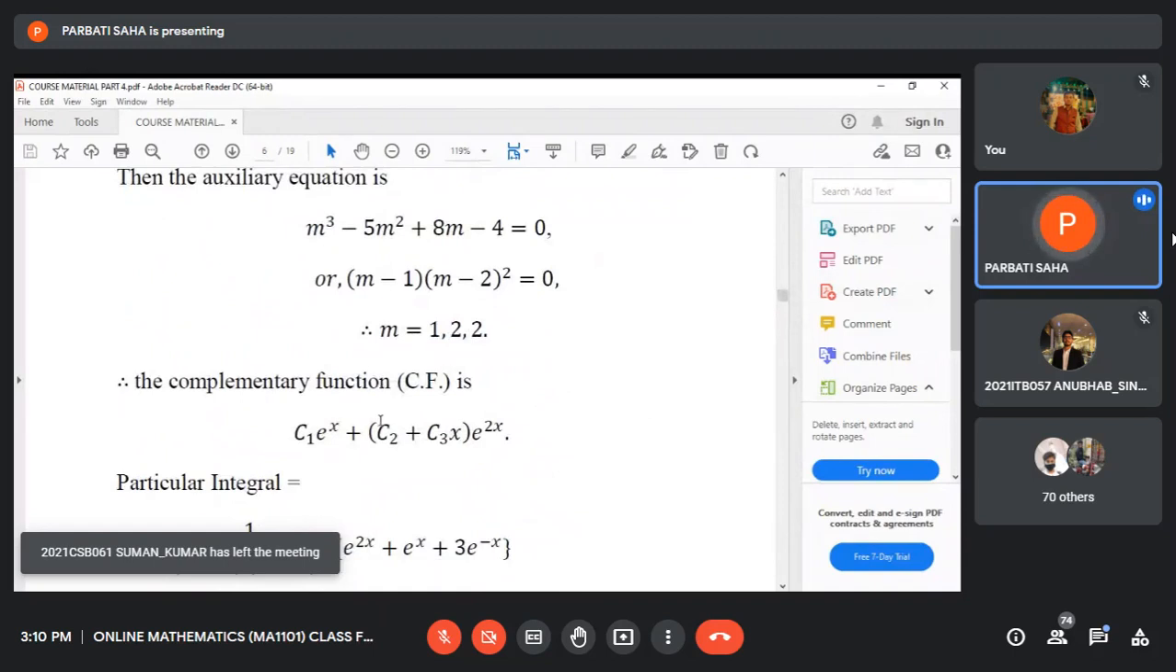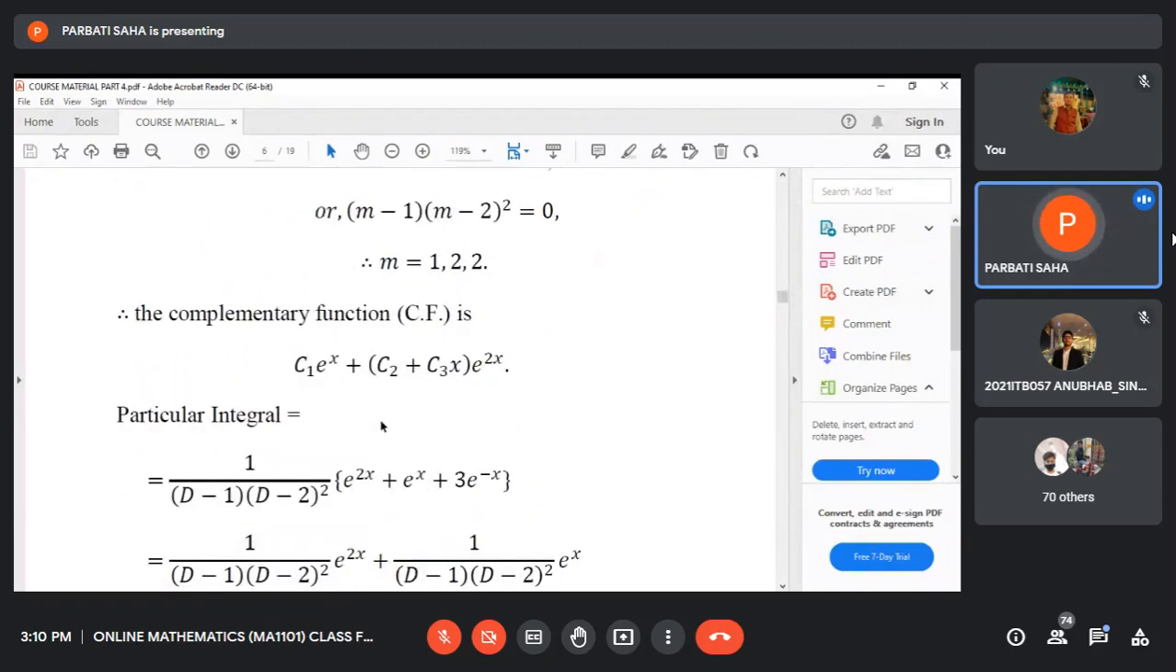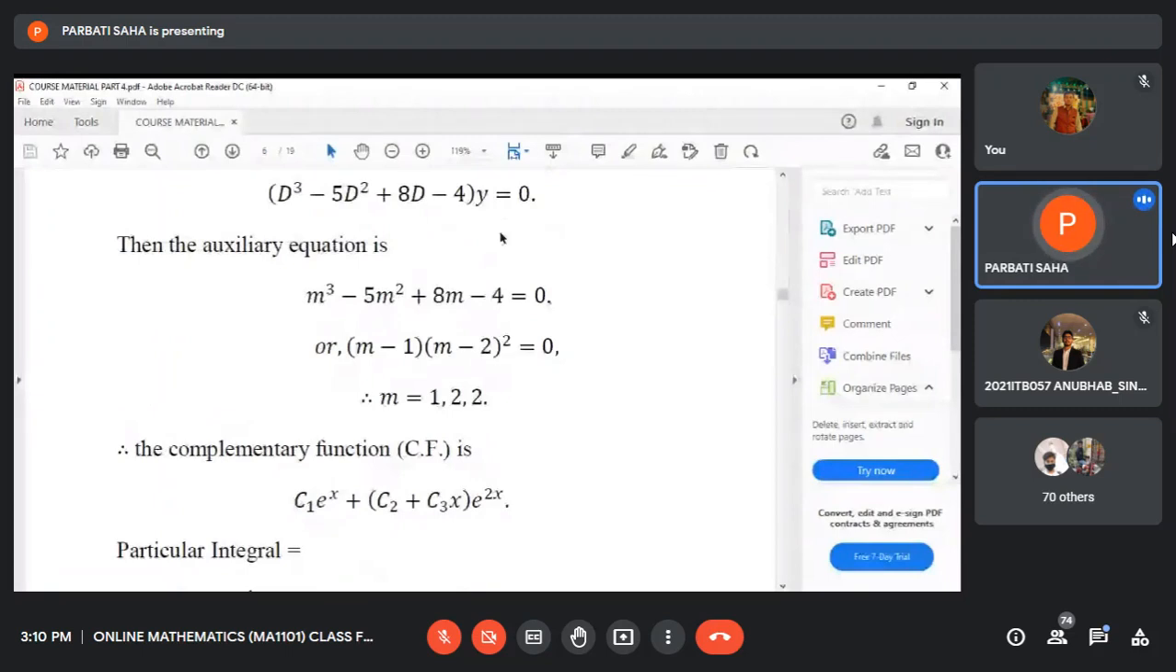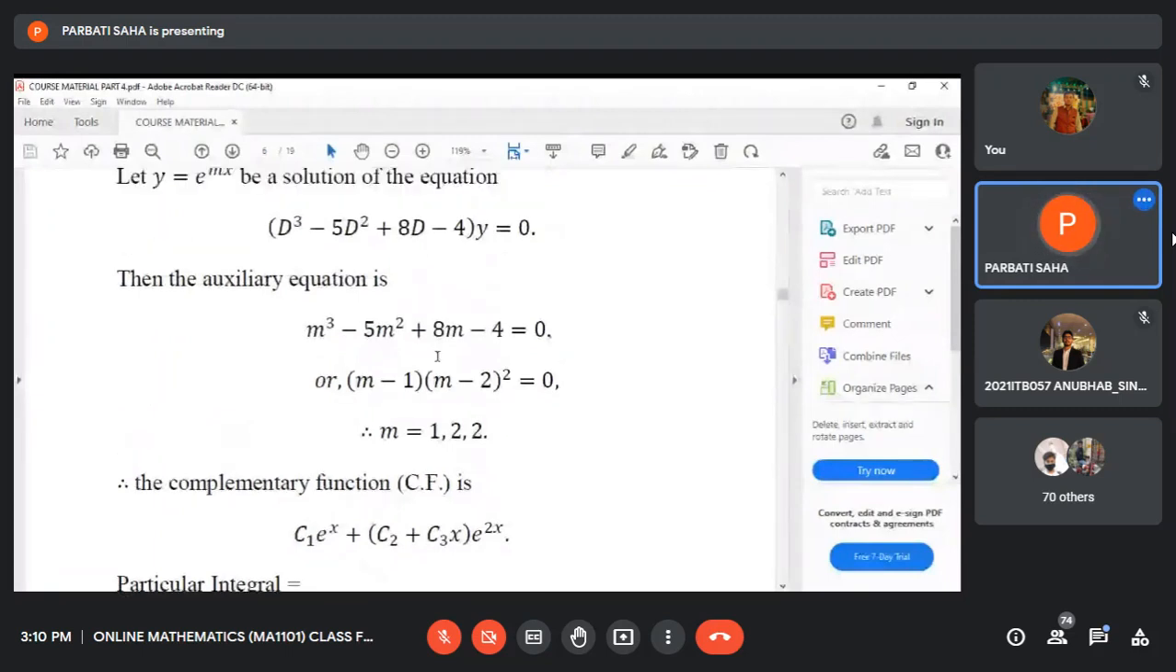After that, we have to find the particular integral like this: 1 by f(D). Here f(D) is actually this. If we factorize it, it should be (D minus 1)(D minus 2) whole square. You see, this is f(D), and the right side capital X is this.